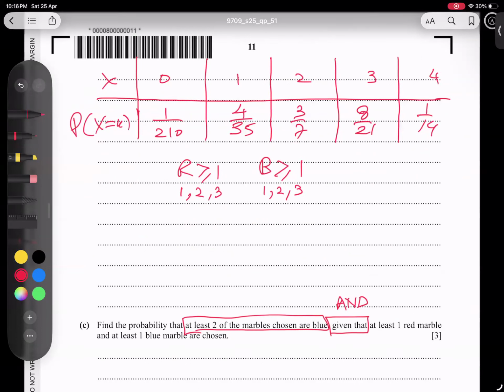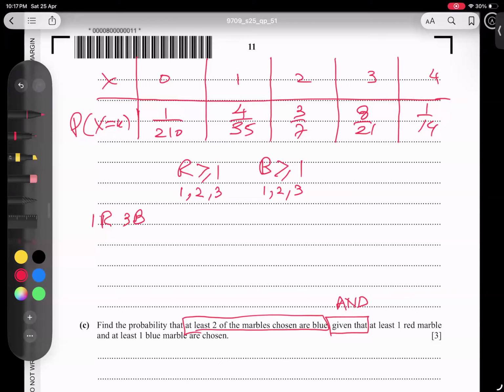Let's start from the beginning. Because at least one red means one red, if I take one red from here, I am bound to take three blue. I think we have other options too. Let me show you both options first of all, then we can plan. So first of all, I can talk about one red and three blue. It is very clear: one red and three blue.